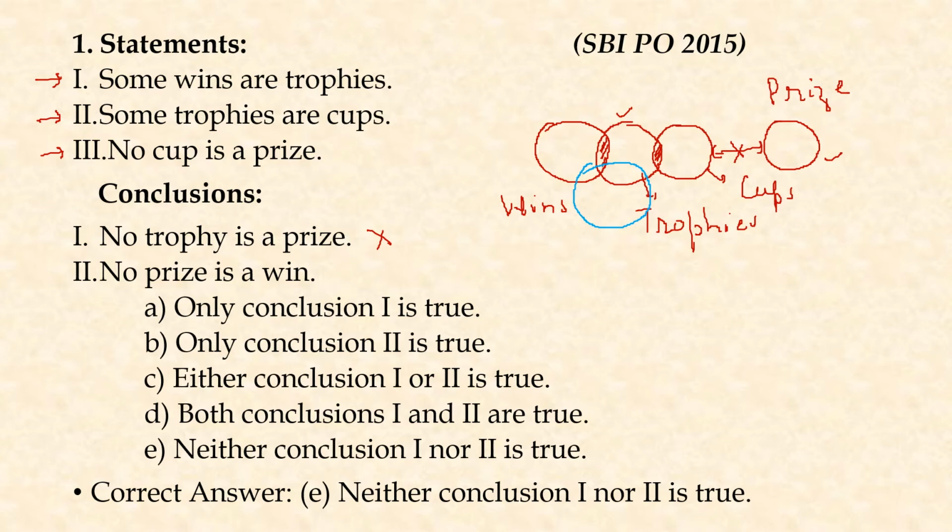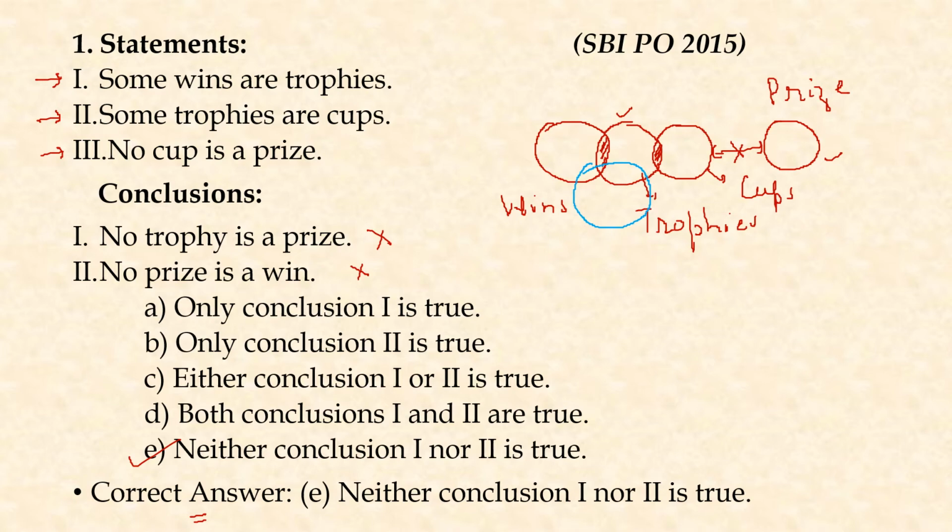The second conclusion says no prize is a win. So the second possibility is also ruled out because the prize can be a win according to the information given, and that is why we choose option E as the answer. Neither conclusion 1 nor 2 is true. So that will be our correct answer for question number 1.